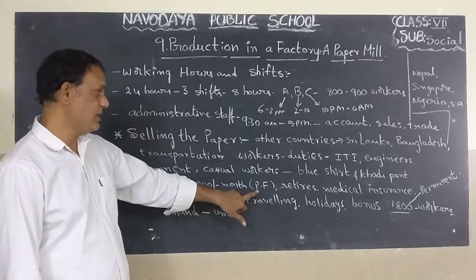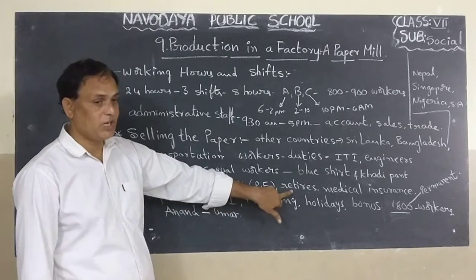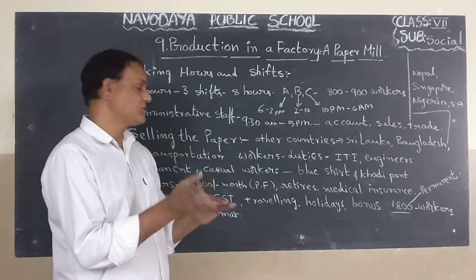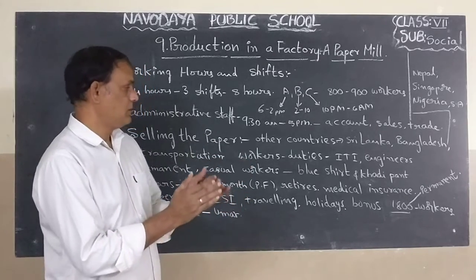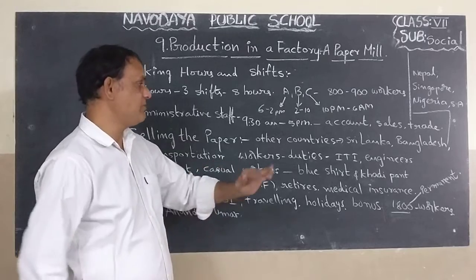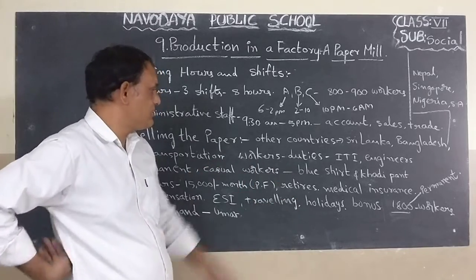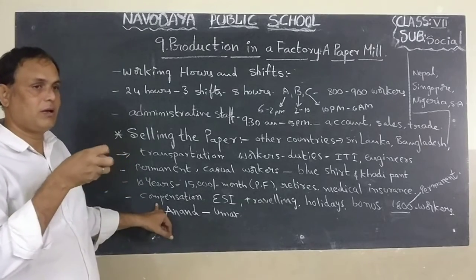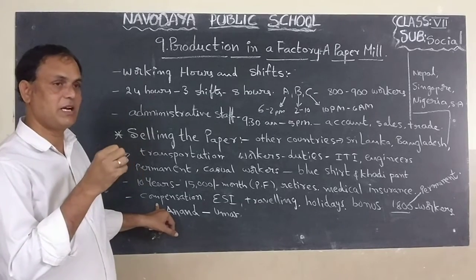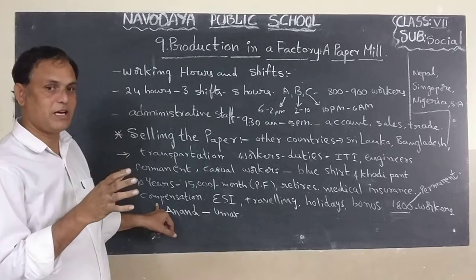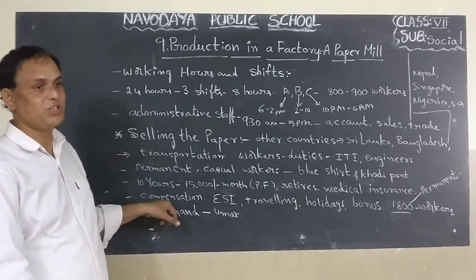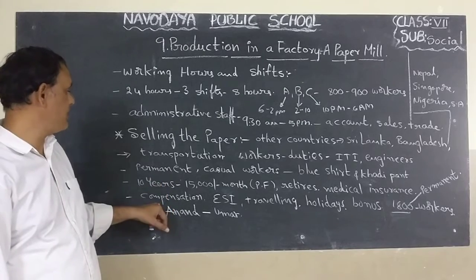Next, retirement facilities are also there. If anybody in the family is sick, the factory will provide medical facilities, even insurance facilities also, children. If the worker meets with an accident, the factory owners will give some compensation. Why? Because he is a permanent worker.